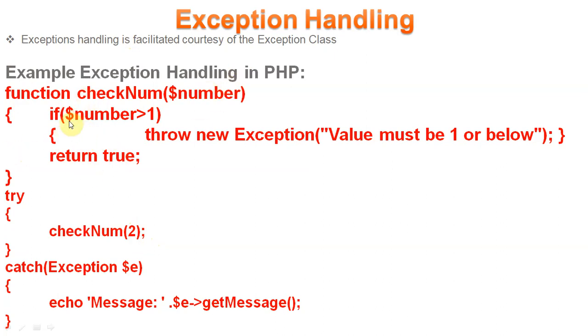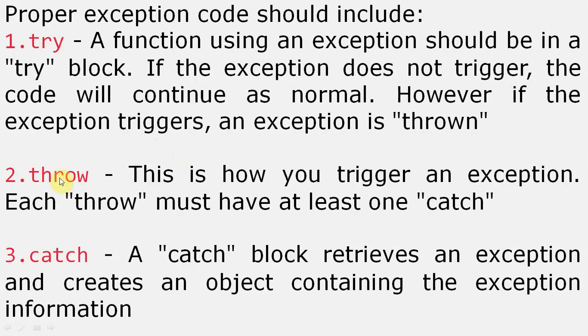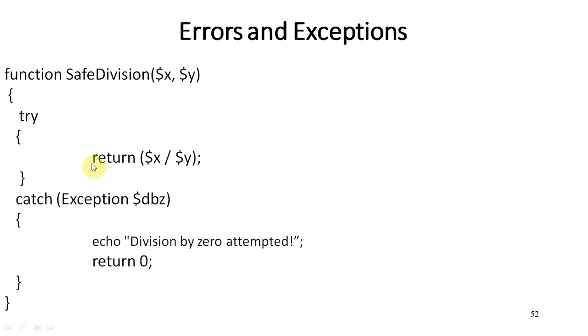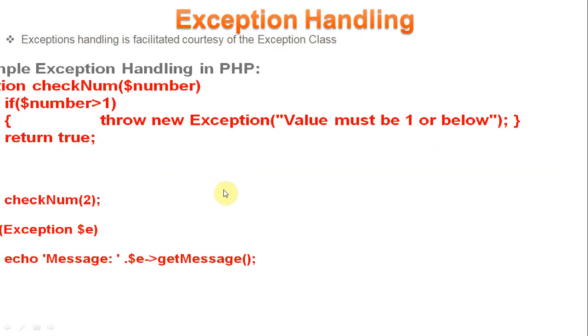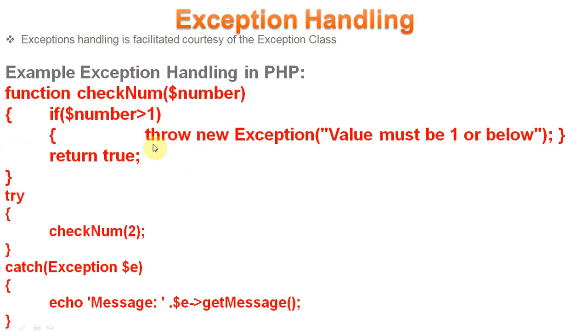In this exception we have mentioned, if number is greater than 1, then we are throwing. So you can see here the throw block is here. So try block, throw block, and catch block. The throw keyword is used here. Otherwise we would not be using any throw, and it would automatically throw the exception to the catch block. But here we are using the throw keyword especially. So if number is greater than 1, then we have mentioned throw.